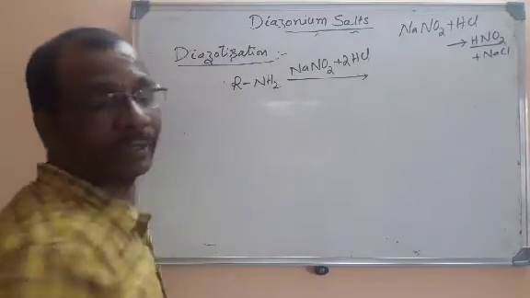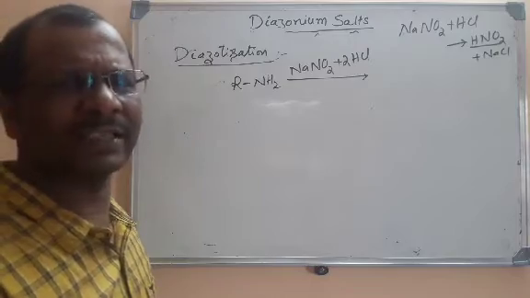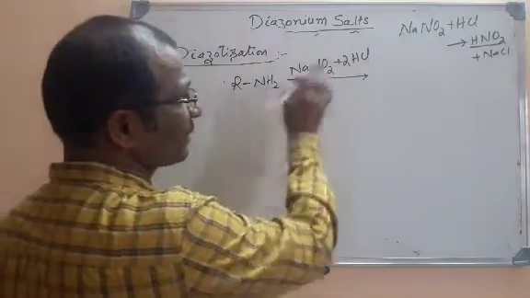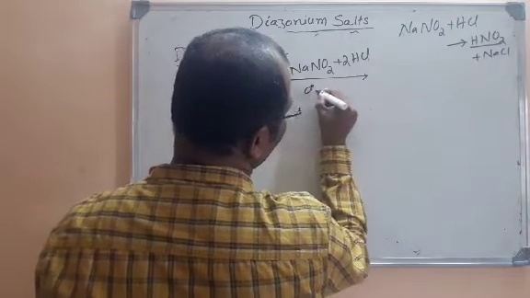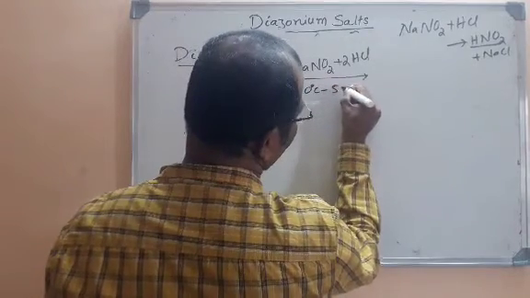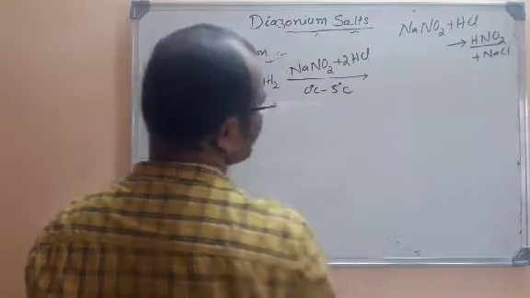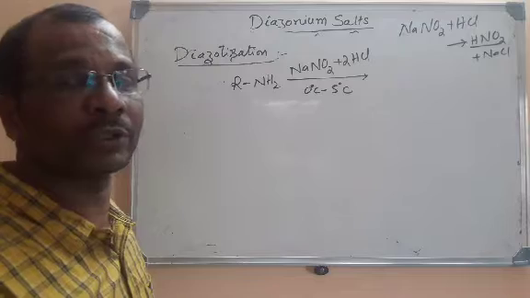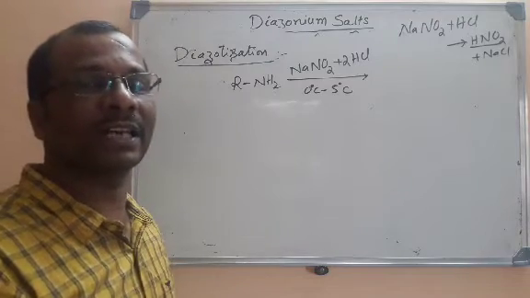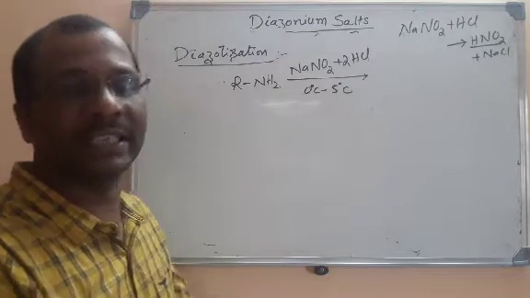Here I am preparing aromatic diazonium salts. For example, RNH2 is taken. What are the products? I told you that this is carried out at a temperature around 0 to 5 degrees centigrade, 273 Kelvin to 278 Kelvin. At high temperature these are unstable and will immediately decompose.